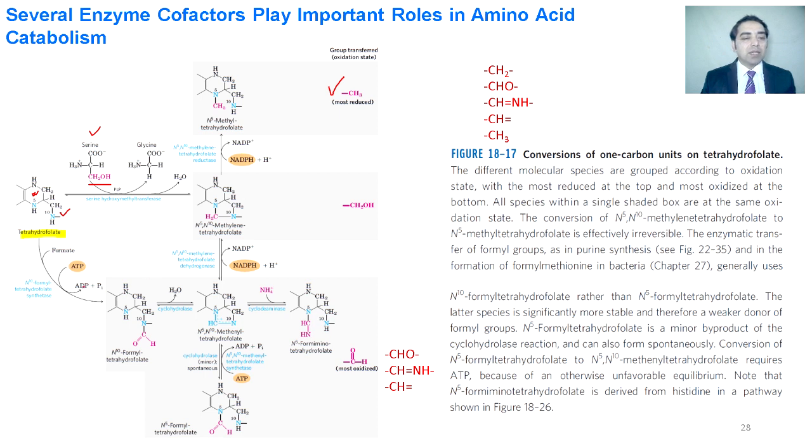Tetrahydrofolate can also transfer the formyl group. After its interaction with formate, it is converted into N10-formyl tetrahydrofolate. This N10-formyl tetrahydrofolate is converted into N5,N10-methenyl tetrahydrofolate. This is the product that is converted into N5-formimino tetrahydrofolate, and then another product is N5-formyl tetrahydrofolate. In this case, tetrahydrofolate can transfer the formyl group, in this case it can release the methenyl group, and in this case it can release the formimino group.